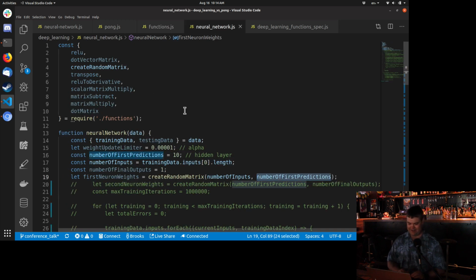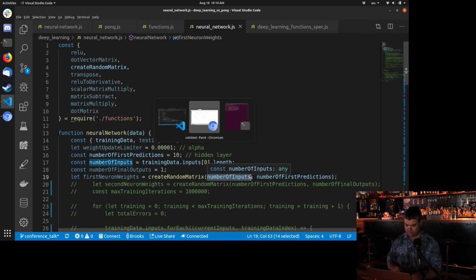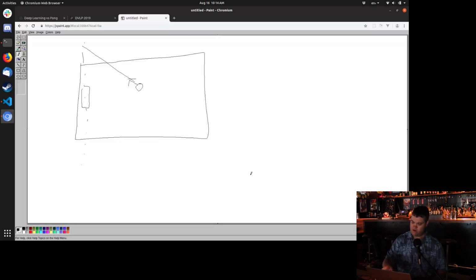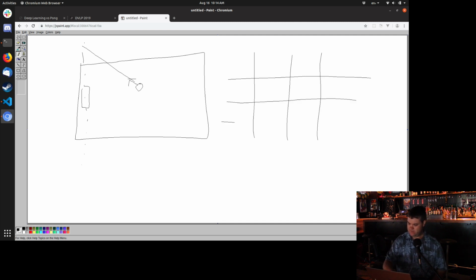Back to our neural network. So this means that we now have a random matrix of, if this is like 5 inputs, what does that mean? Well, we now have something like this, where you have like -1, 0.3, 0.4, and so on all throughout that. And that's what a matrix looks like.